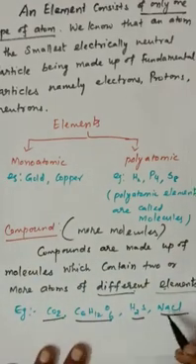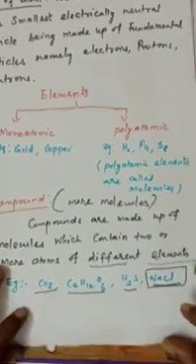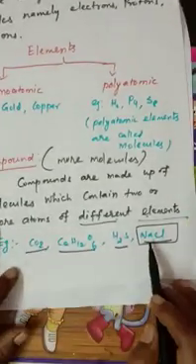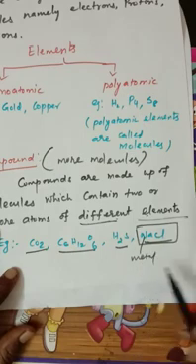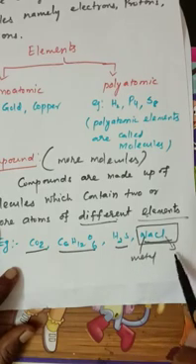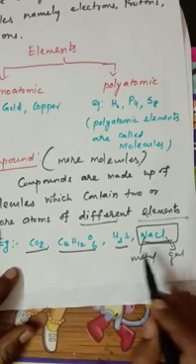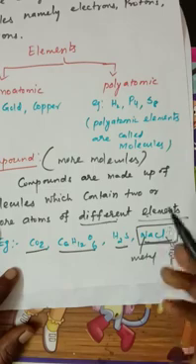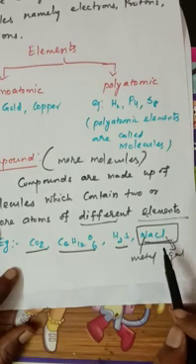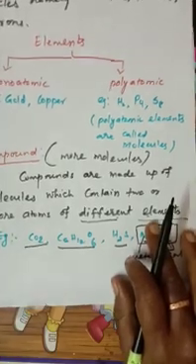For example, if we take sodium chloride, the sodium is a shiny metal. At the same time, if you take chlorine, it is an irritating gas. But combine these two, and we get sodium chloride. It is crystalline. It is table salt, no? It is in crystalline form. It is table salt. This is known as a compound.